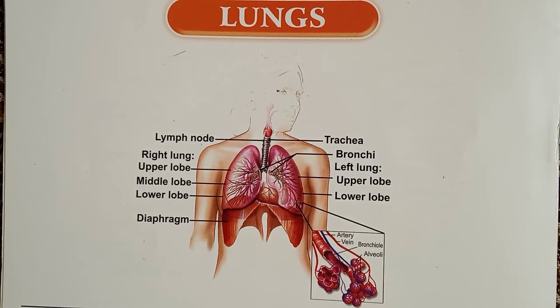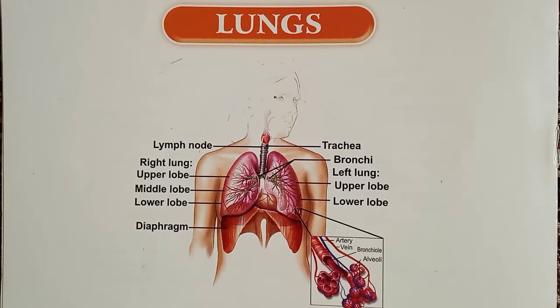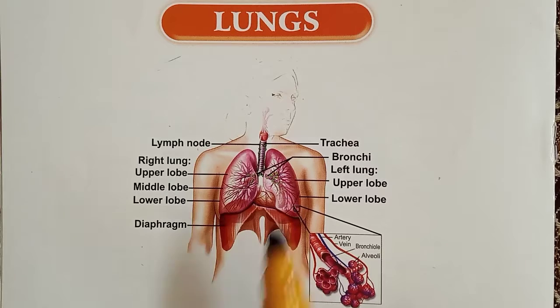Human Respiratory System. So last class, what are the things we learned? We learned about the mechanism of breathing, means breathing in, breathing out and the differences between inhalation and exhalation. Okay, now we are going to see about the human respiratory system. Understood? So this is a human respiratory system.